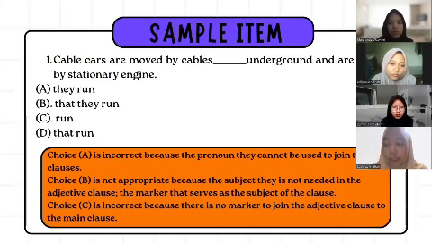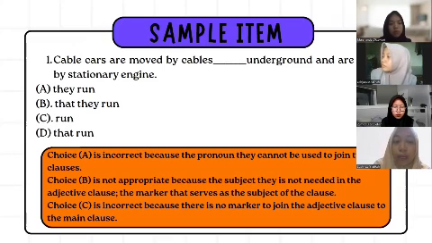join two clauses. This option is incorrect because they as a subject pronoun is not suitable for connecting two clauses in this context. The correct sentence requires a relative phrase to describe the cables. Choice B is not appropriate because the subject they is not needed in the adjective clause.